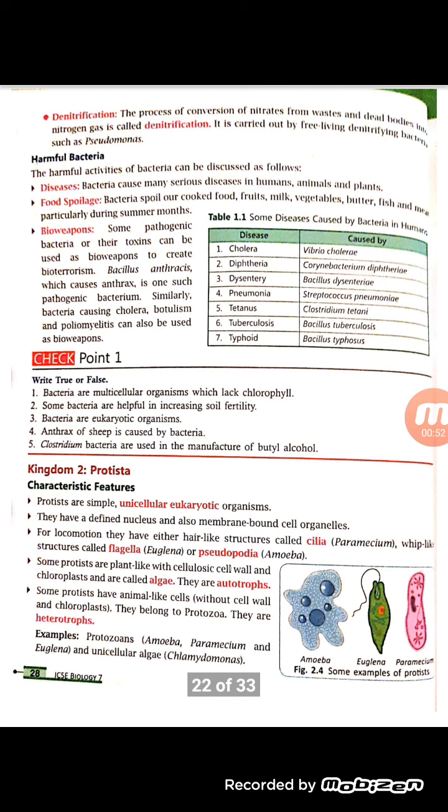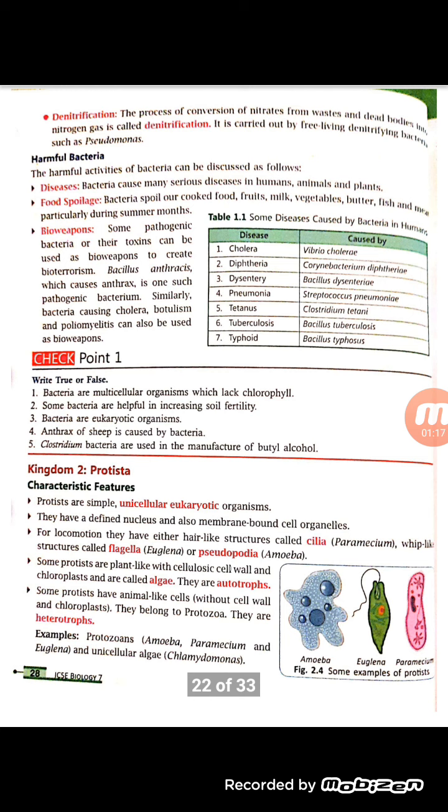Then some protists may also have chloroplast, and they are called autotrophs. Autotroph means they can prepare their own food, and certain protists can be heterotrophs, meaning they cannot prepare their own food and they will obtain nutrition from other organisms.